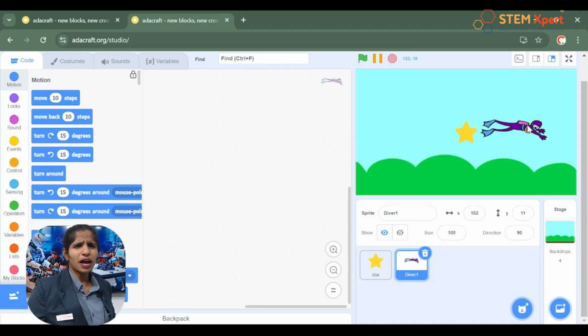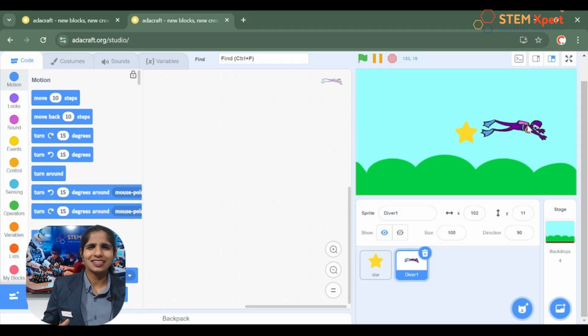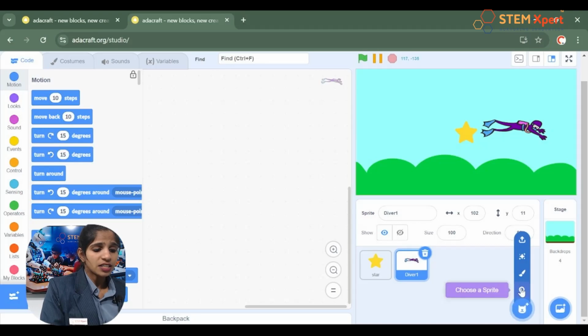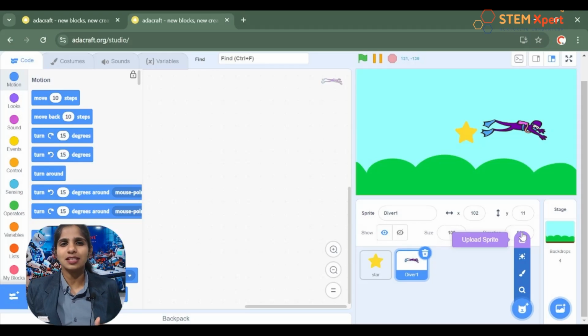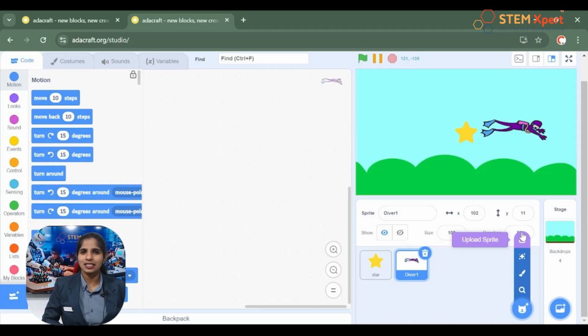Was it taken by me? Never, I haven't taken any diver, right? But it appears. How is that? Well, that's using the surprise option, or the third option, which is like a magic tool. And the fourth option is to upload from the system. So if you already have downloaded images of your sprite, you can upload them from your system, and that is the fourth way of adding a sprite.